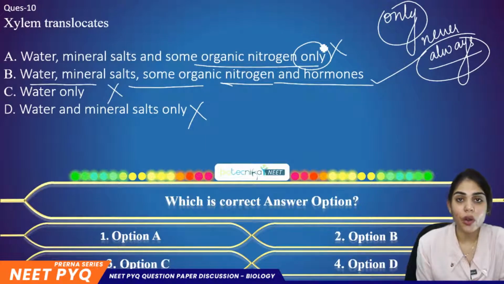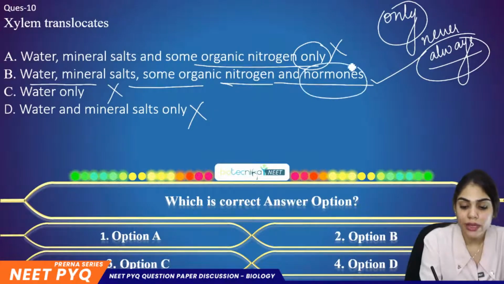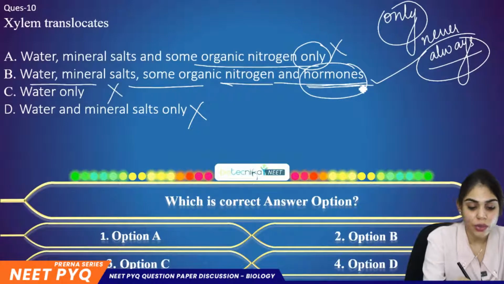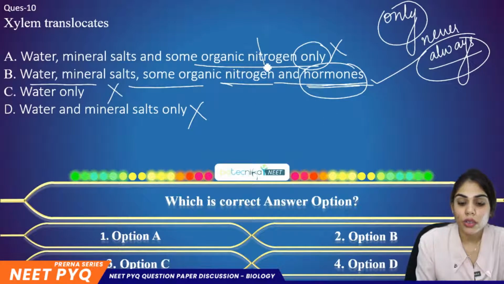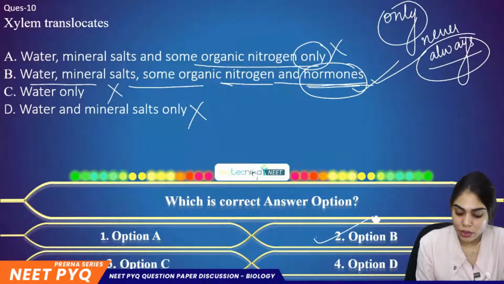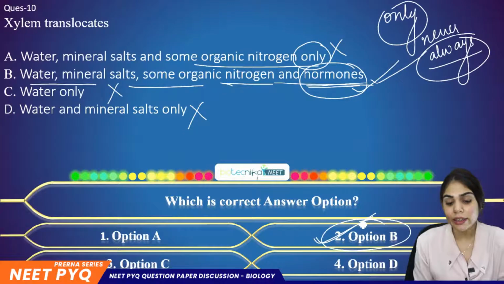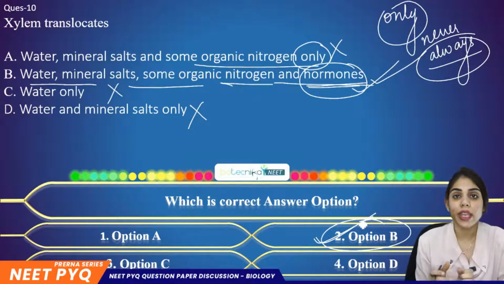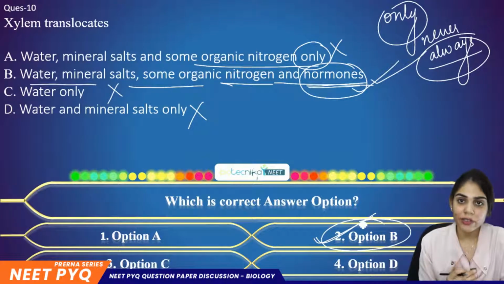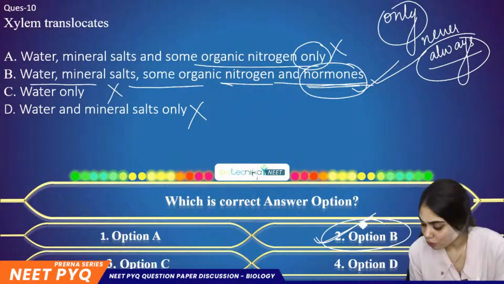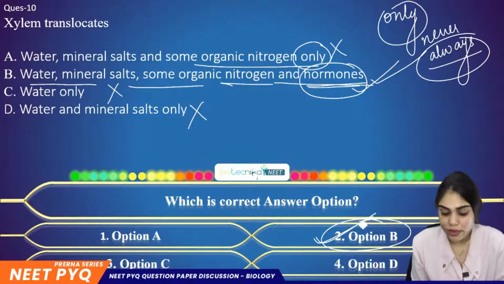What is the leftover option? It is option B, because if it is translocating organic nitrogen, then why not hormones? So it can translocate hormones too. So clearly you have to omit the absolute statements. The right answer is option B.